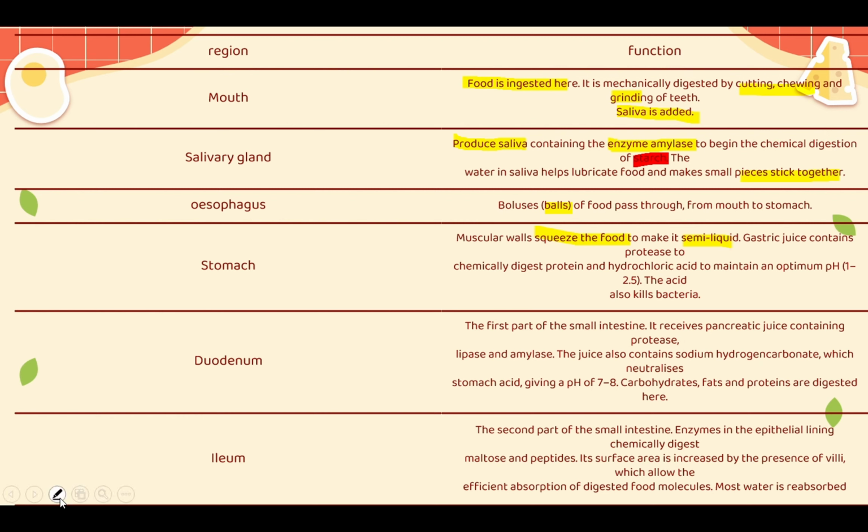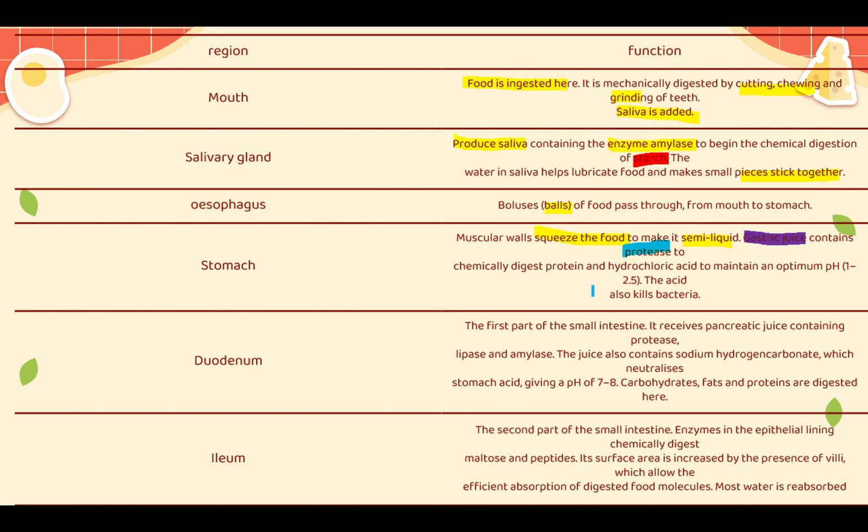I said earlier that there's something inside the stomach that has a very special job, which is the gastric juice. It contains protease. Protease is an enzyme that breaks down your protein, so it chemically digests protein.